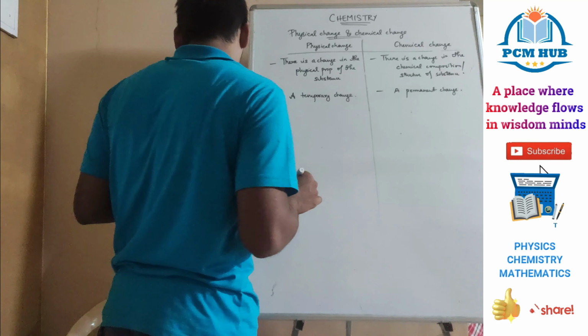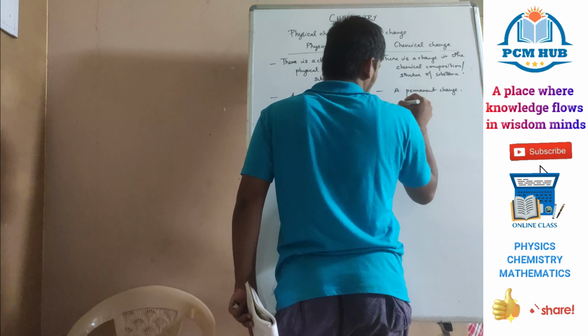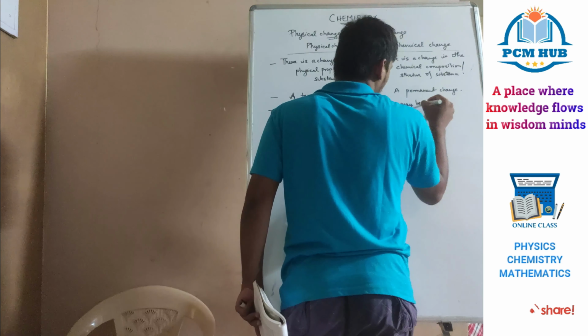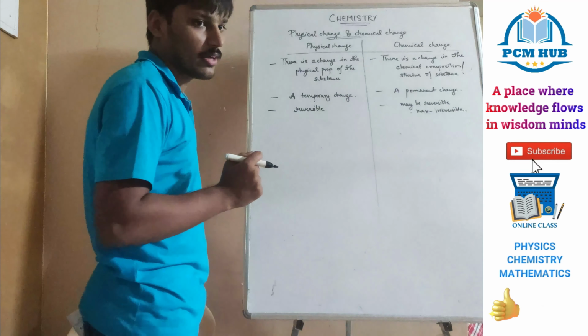A physical change is reversible. A chemical change might be reversible, but in maximum cases it is irreversible. For example, calcium oxide, when converted into calcium carbonate, cannot be brought back into calcium oxide again.